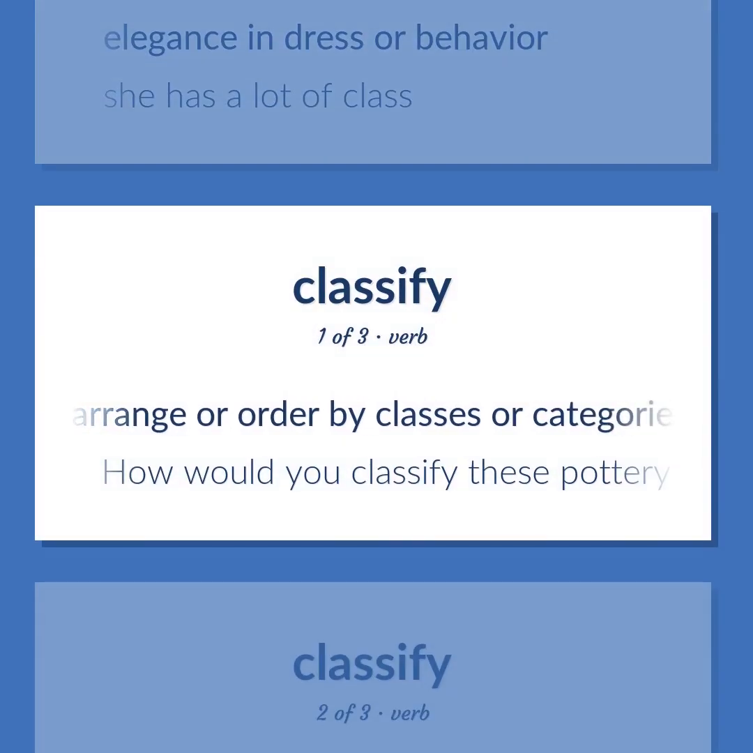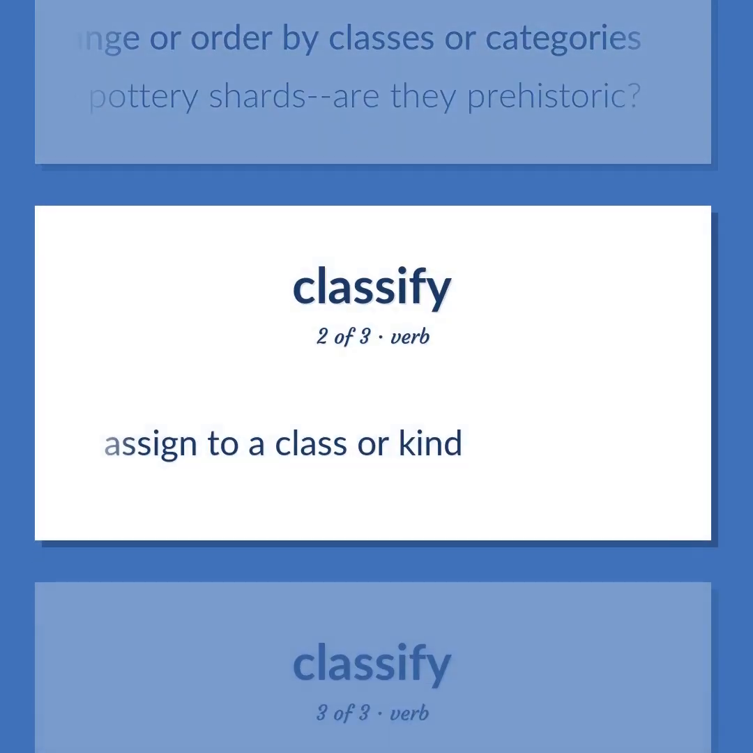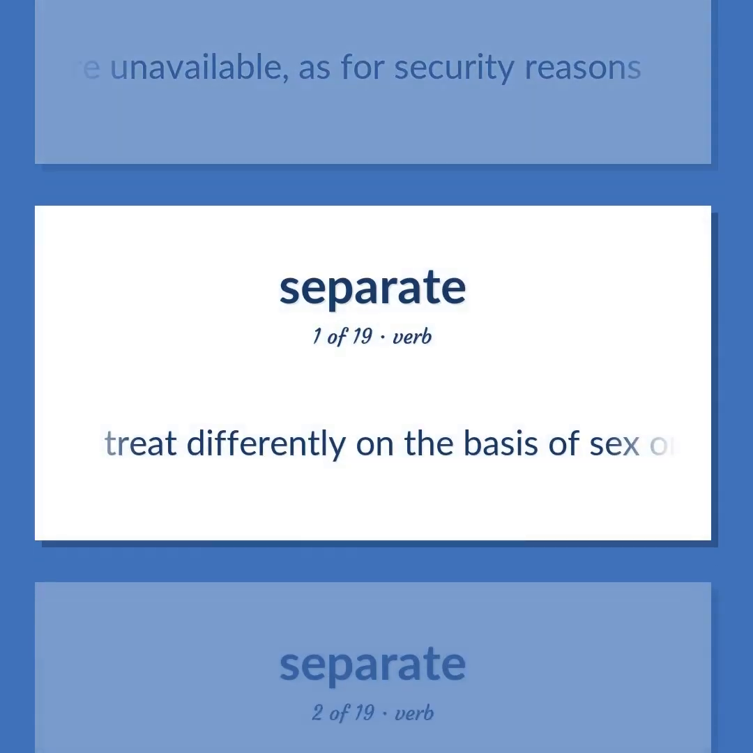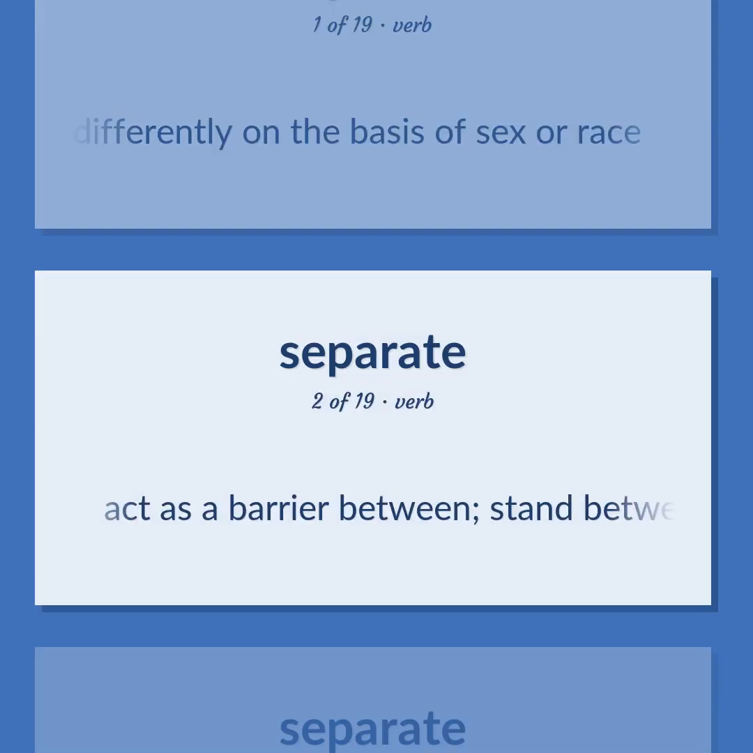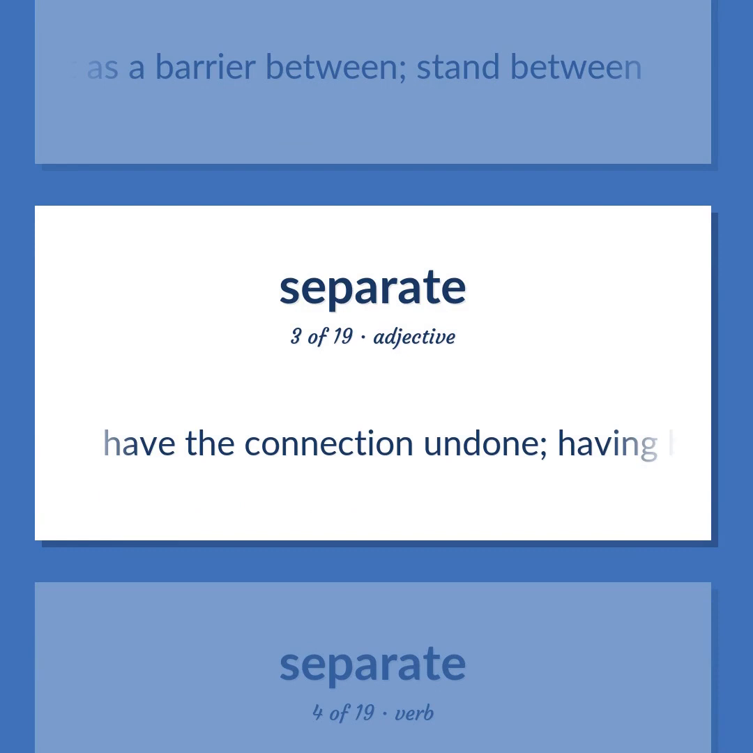Arrange or order by classes or categories. Assigned to a class or kind. Declare unavailable, as for security reasons. Treat differently on the basis of sex or race. Act as a barrier between. Stand between. Have the connection undone, having become separate.